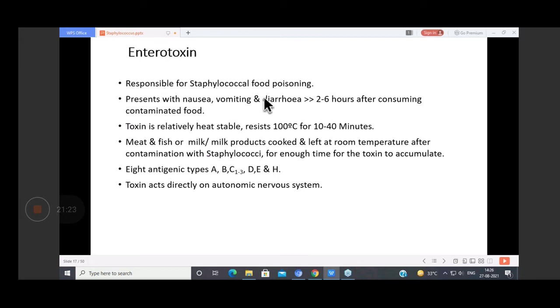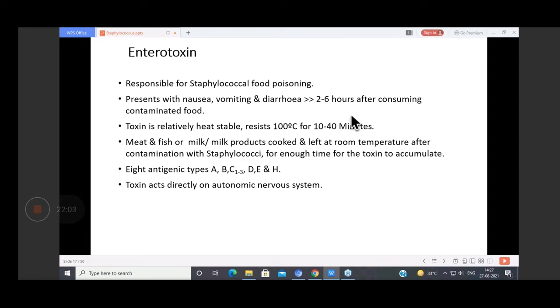Now coming to the enterotoxin, this toxin is responsible for staphylococcal food poisoning. So this causes food poisoning as well, because it produces a toxin, and this toxin, the enterotoxin, is preformed in the food. So the mechanism of action is very fast, and the symptoms occur within 1 to 6 hours. The patient will present with nausea, vomiting, diarrhea after consuming contaminated food, within 2 to 6 hours. So if the patient is coming with vomiting, diarrhea, the symptoms of food poisoning,